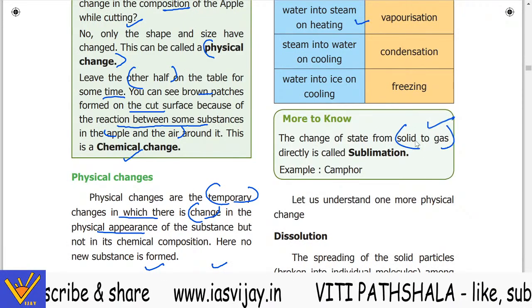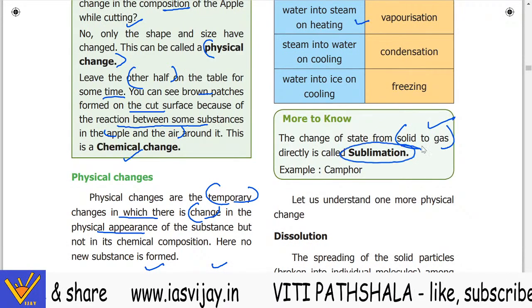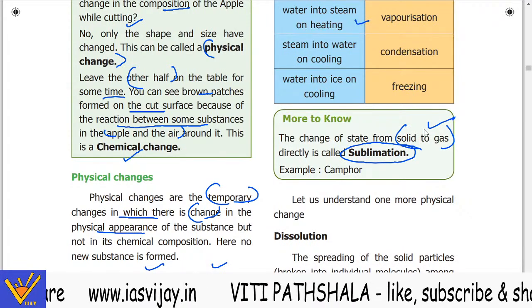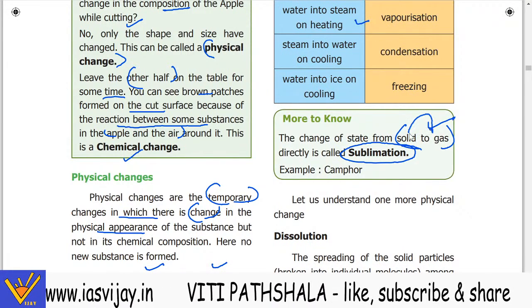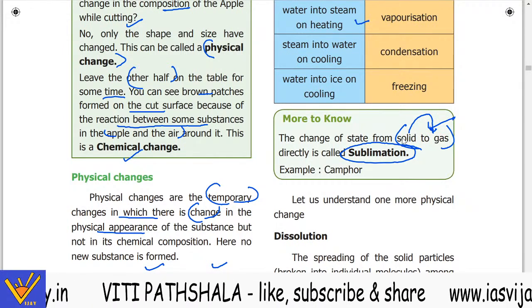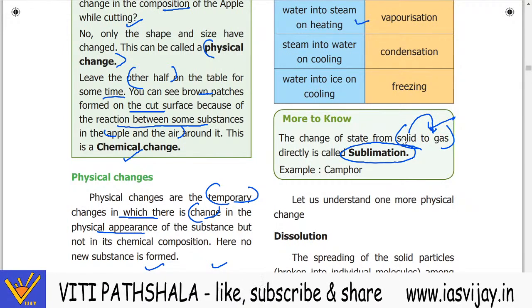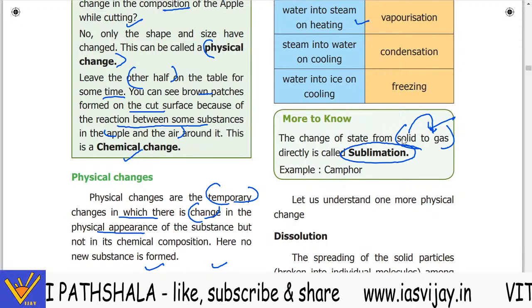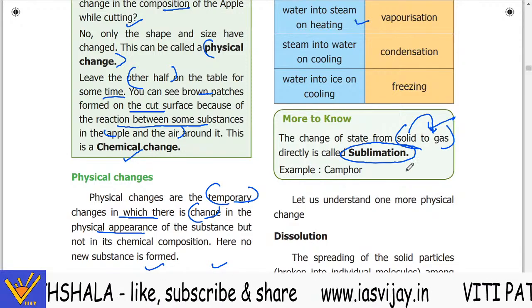Solid से जो गैस बनता है उसको हम sublimation बोलते हैं. If the solid directly changes into gas, that process is known as sublimation. The example is camphor. Now let us understand one more physical change.